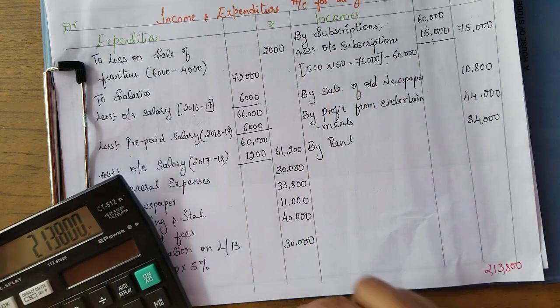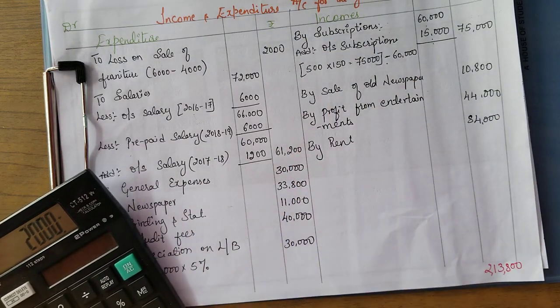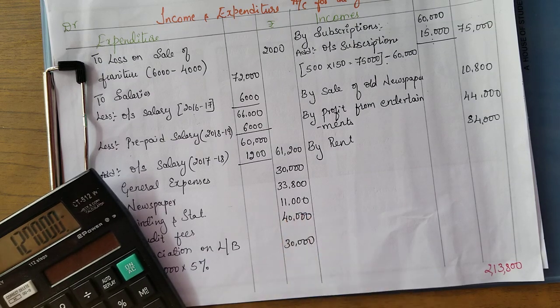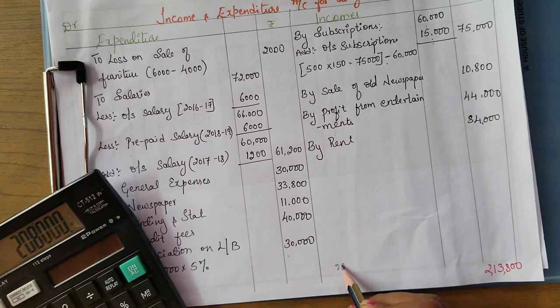Okay, let me check the debit balance. 2,000, 61,200, and next 30,000, 33,800, 11,000, 40,000 and 30,000. You are getting 2,08,000.